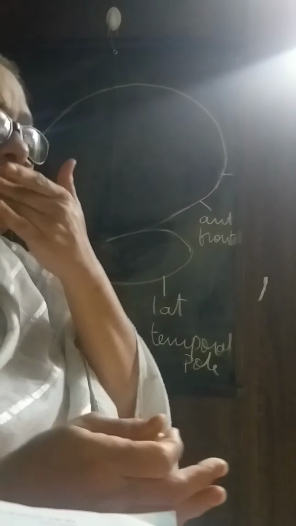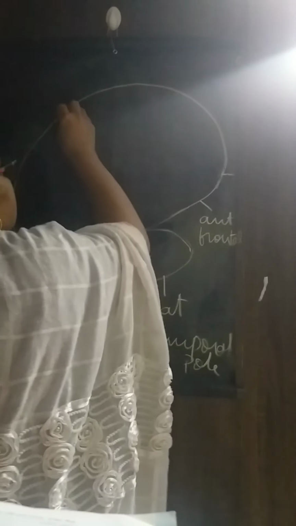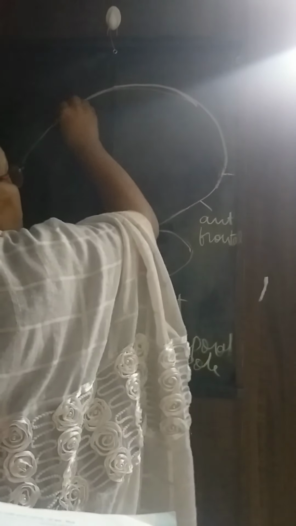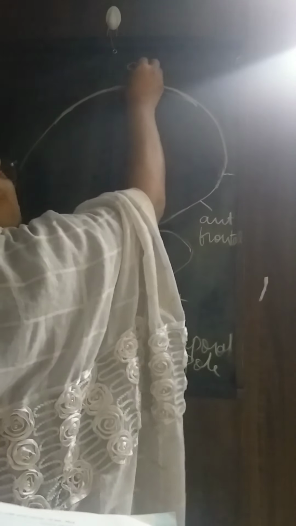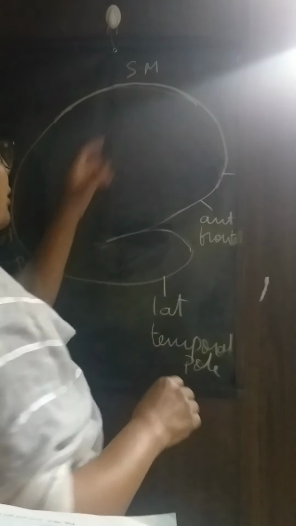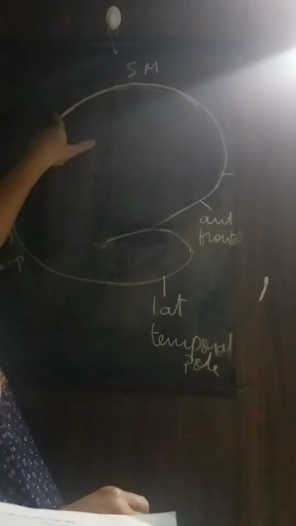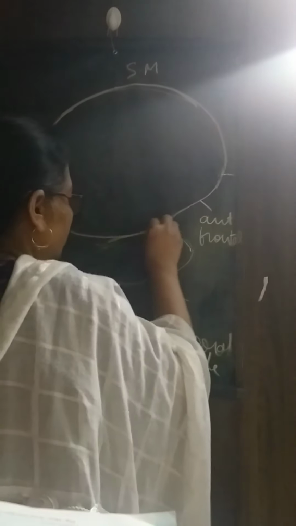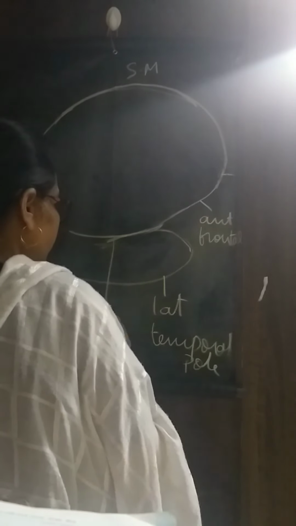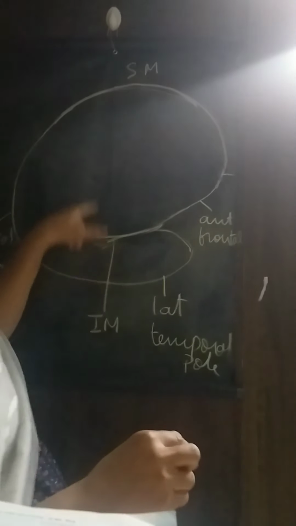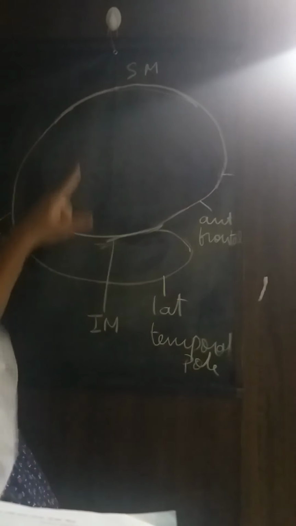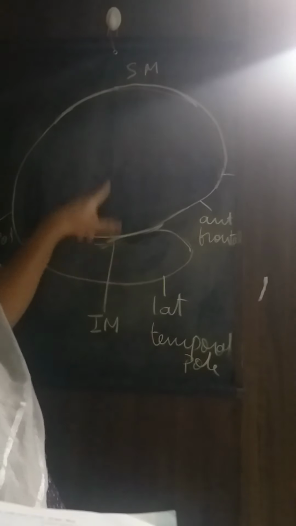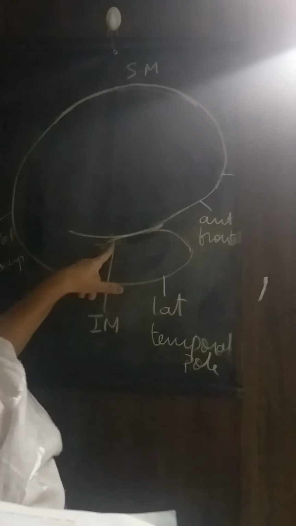Now the four borders. This is the superior border. This upper half is called the superomedial border. This lower portion is the inferior-medial border. Superomedial border, inferior-medial border.